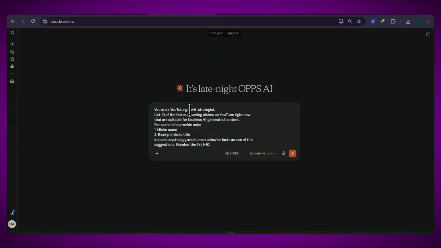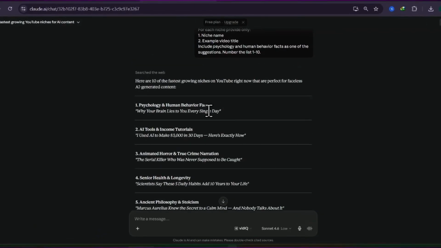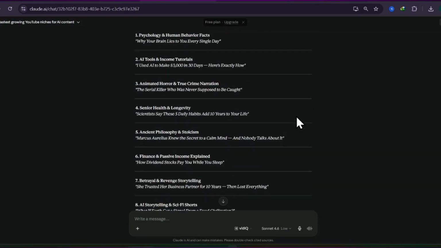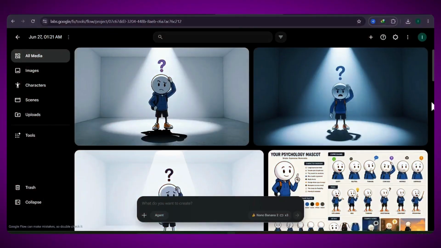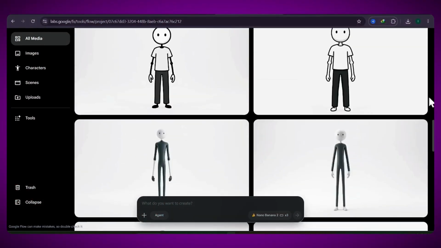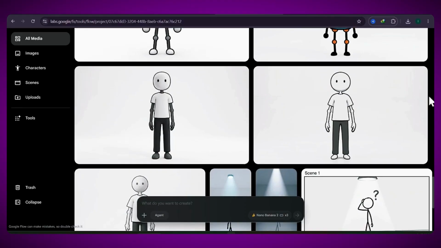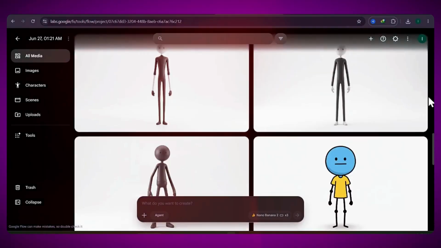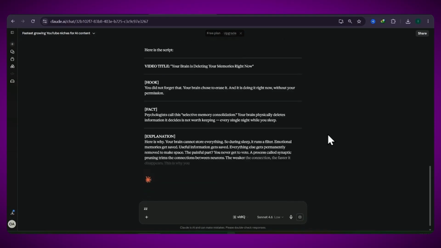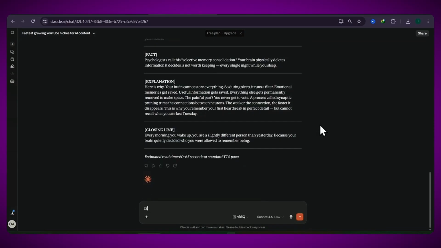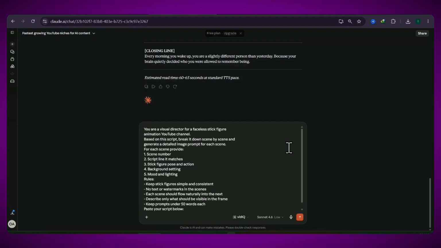First, the niche. I used Claude to help me research and narrow down a niche: psychology and human behavior facts. It's a format that performs well because everyone can relate to it on some level. For the visual style, I went with stick figure animation. Simple, fast to produce at scale, and it fits psychology content well since you can illustrate human behavior without needing realistic characters.